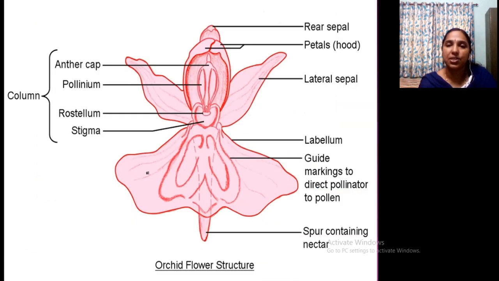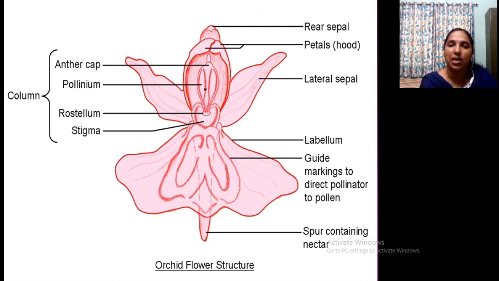See, this is the structure, orchid flower, butterfly-like. So, two lateral sepals are there, one third sepal here. This is a large structure, the labellum, and this is the complicated part, the pollinium. This is the pollinium. And this is the rostellum. Which forms the rostellum? Stigma. Okay. So, rostellum is a stigma.